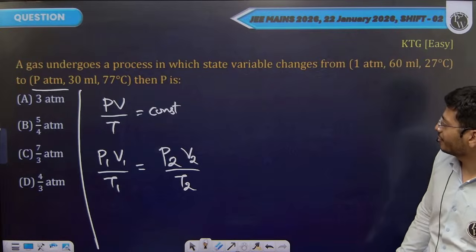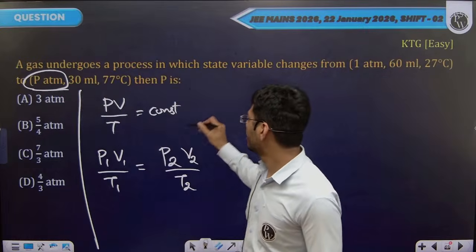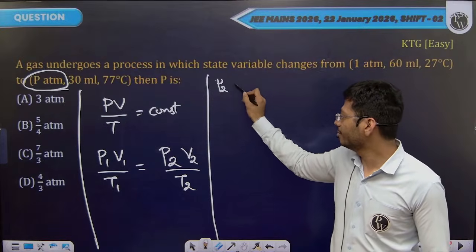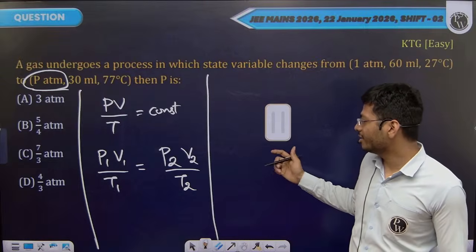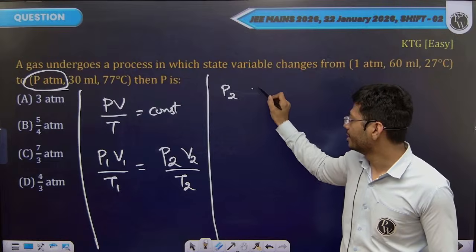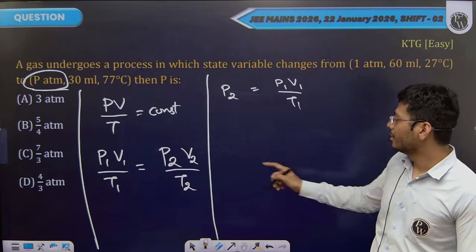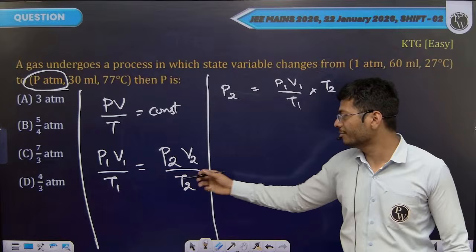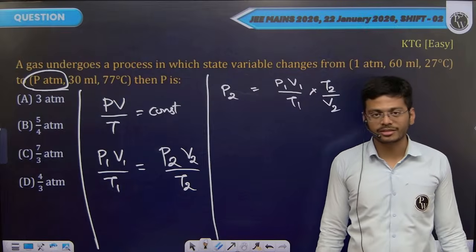What are they asking you to find? They are asking you to find essentially the final pressure. We want to find this P2. Keep P2 on one side, everything else to the other side. So you have P2 is equal to P1 V1 by T1, the other side, T2 will go in the numerator, V2 will go in the denominator. This will be the expression of final pressure that they are asking you to find.